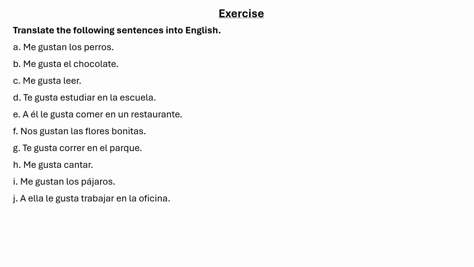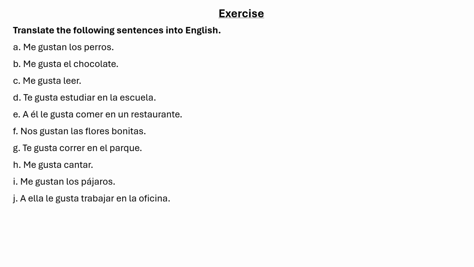So this is the exercise. It says translate the following sentences into English. Okay, we can do the first one for you. It says me gustan los perros. It means I like the dogs, right? So again, it is los perros. The thing which the person likes is plural, los perros. What is the thing that the person likes?